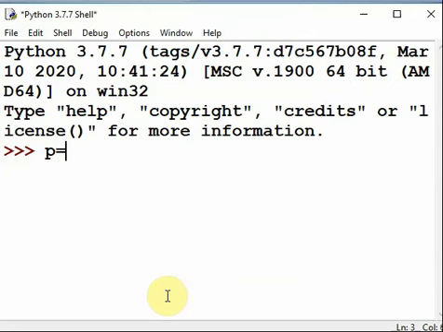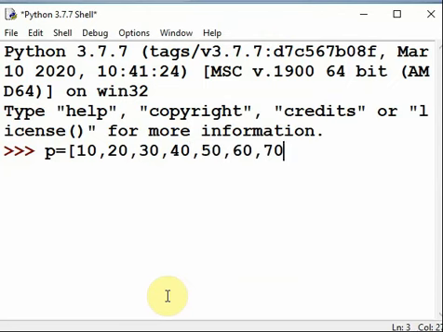P equal to, some data items stored in this list, bracket complete. So P is the list containing these values. Okay, now we will slice this list.